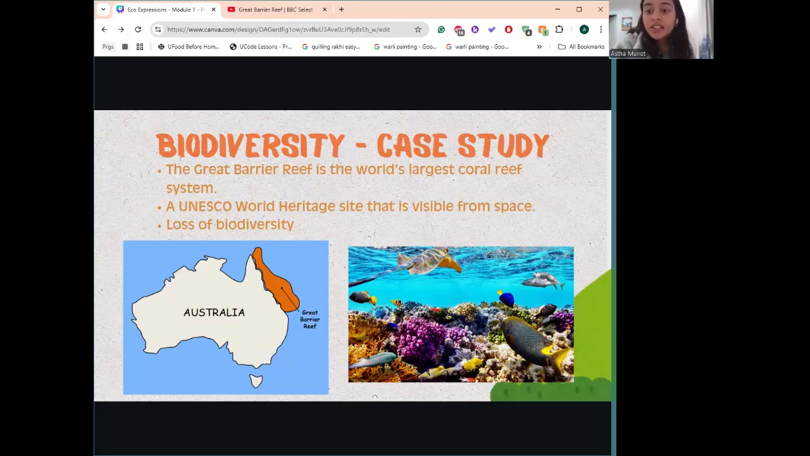So next is biodiversity loss. Biodiversity, or the variety of life on Earth, is declining rapidly. Habitat destruction, climate change, and illegal poaching are major threats to wildlife. So in this case study, we're going to be talking about coral bleaching in the Great Barrier Reef in Australia. The Great Barrier Reef is one of the most diverse ecosystems on Earth and is suffering from coral bleaching due to the rising ocean temperatures.